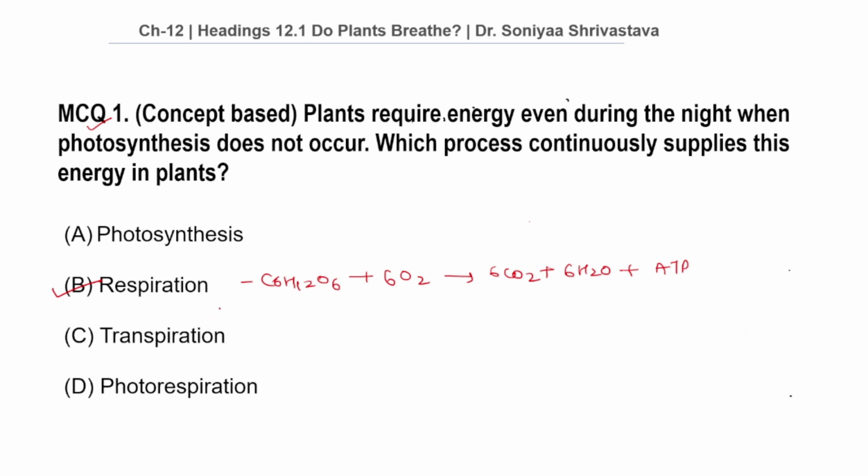Why other options are wrong? Photosynthesis produces glucose but does not continuously supply energy, especially at night. Therefore, this is the wrong option. Why not transpiration? Because it involves loss of water vapor and is not an energy producing process.